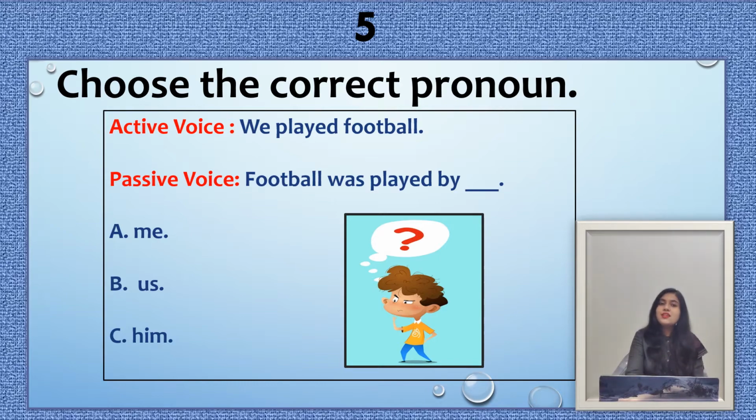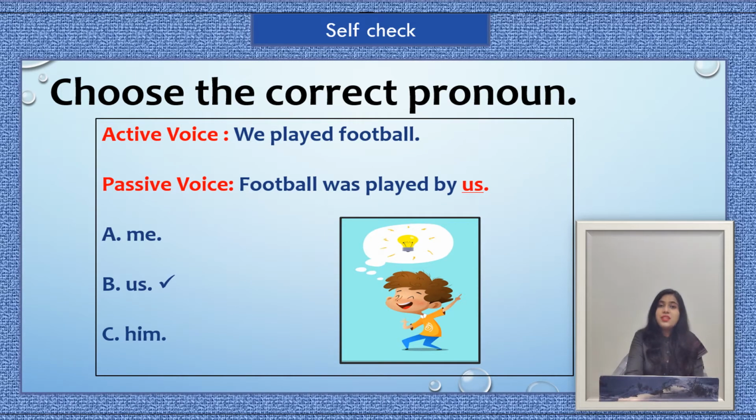Okay, now we see the answer of this question. So here option B is correct, us. As you can see, in the active voice sentence, our subject is the pronoun we. And when we change the sentence into passive voice, the subject will take the place of the object. And when the pronoun we takes the place of the object, we will use the objective case of the pronoun we, which is us. So that's why option B is correct, and the passive voice sentence will be, football was played by us.